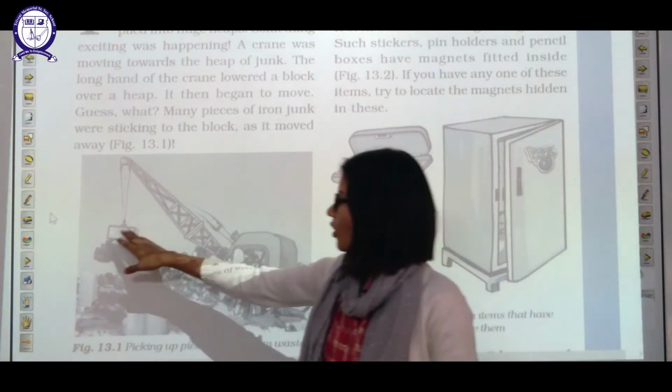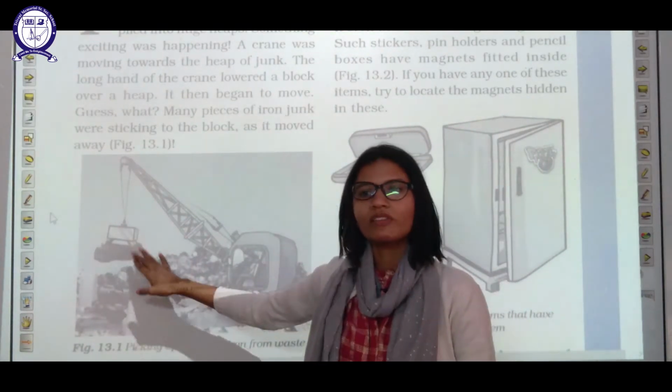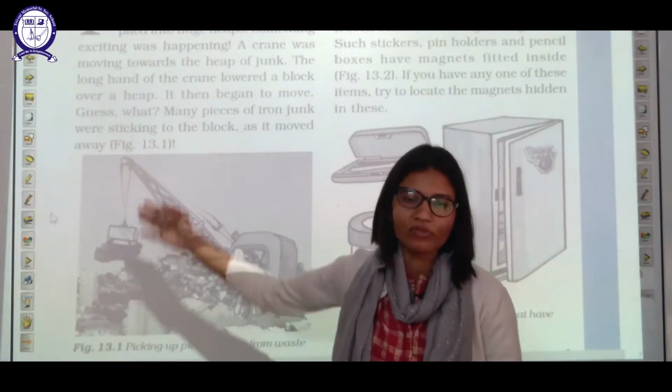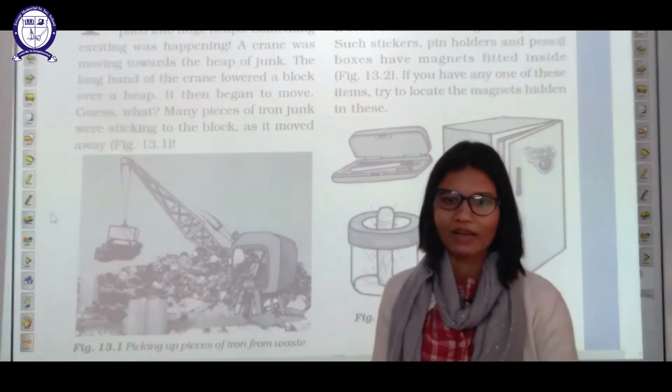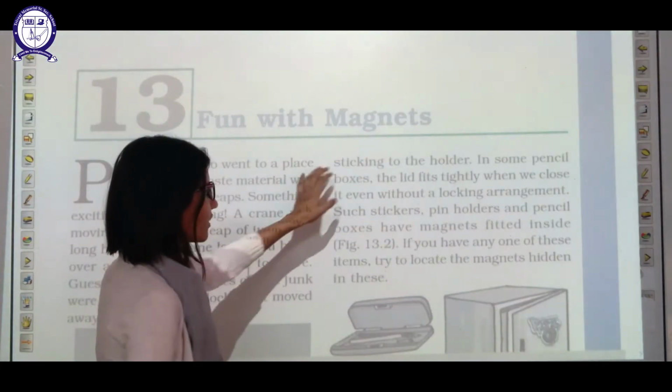So all the things which are made up of iron in that heap of junk got attracted towards this hand of the crane, because the hand of the crane is made up of magnet. So, sticking to the holder.